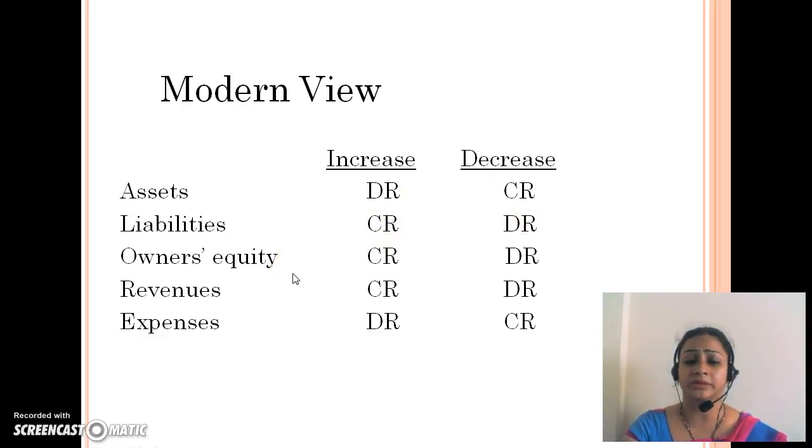Owner's equity, you can say capital. That's it for today. We are going to do